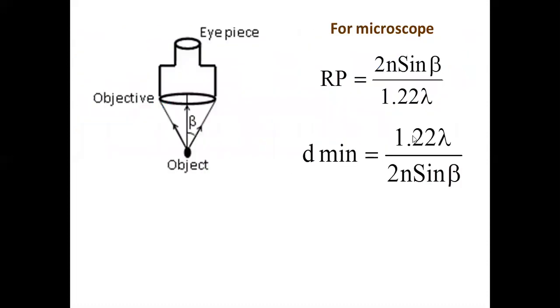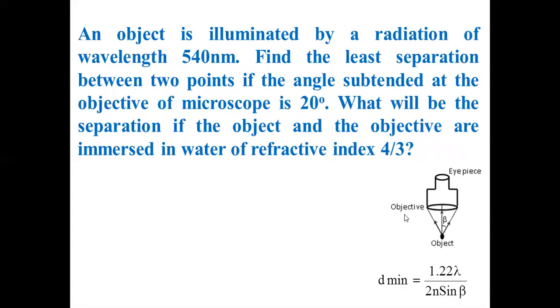So the formula is this one. The minimum distance between the two objects which appear just resolved when seen through a microscope. I have written it here. D minimum is equal to 1.22 lambda by 2n sin beta. What is the beta? 20 degree by 2, because it is the semi-vertical angle needed. They have given full angle. Beta is 10 degree and lambda is 540 nanometer and n is 1. Why? Because in the beginning it is 1. Then what happens when 4/3 is introduced in this gap?